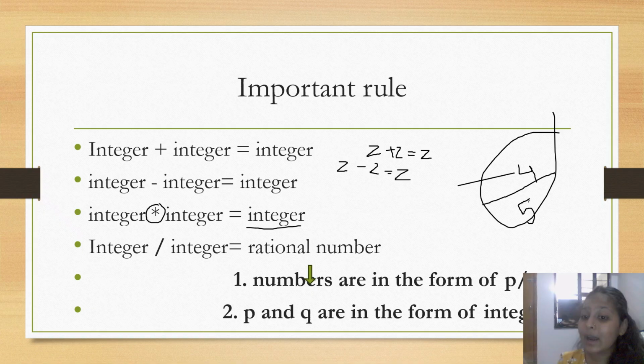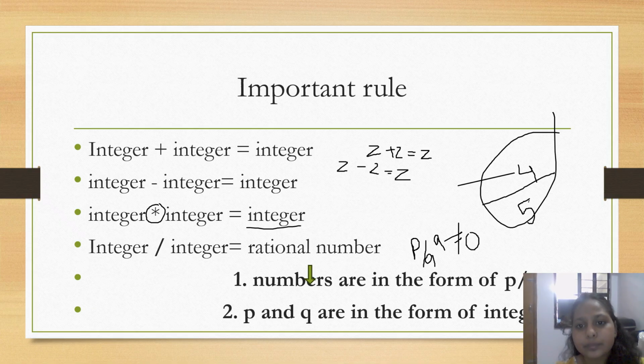This is not a fraction because a fraction is never negative. Fraction is always positive. So rational numbers are in the form of P by Q, P divided by Q, where P and Q are integers and Q is not equal to 0.